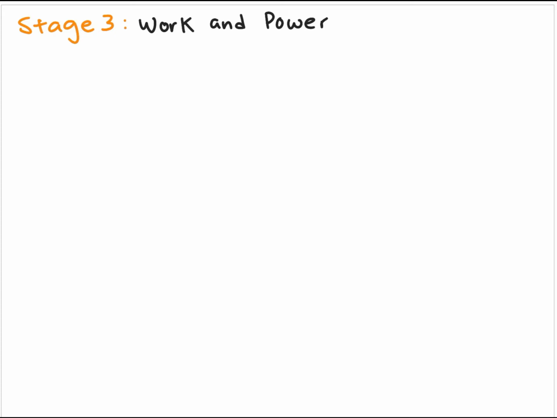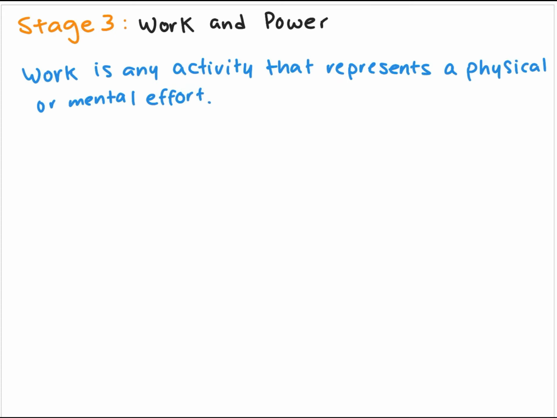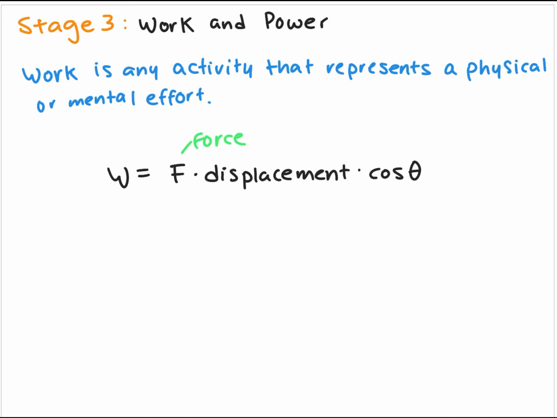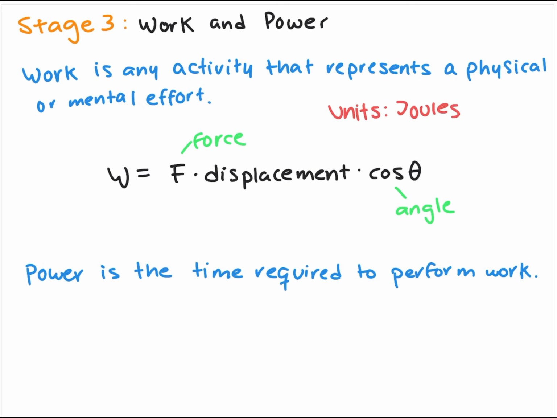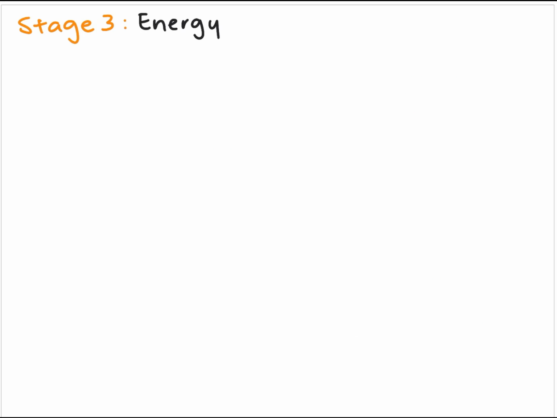Work and power. Work. What is work? It is the activity that represents a physical or mental effort. The formula is work equals the force times displacement times the cosine. The cosine is the angle at which the work is performed. We also have power. Power is the work done in a certain time. Energy. Energy is defined as the capacity to perform work.